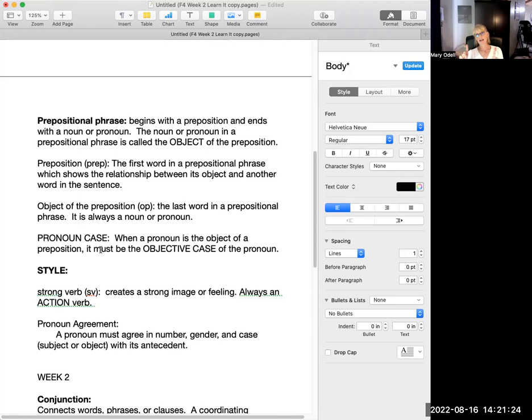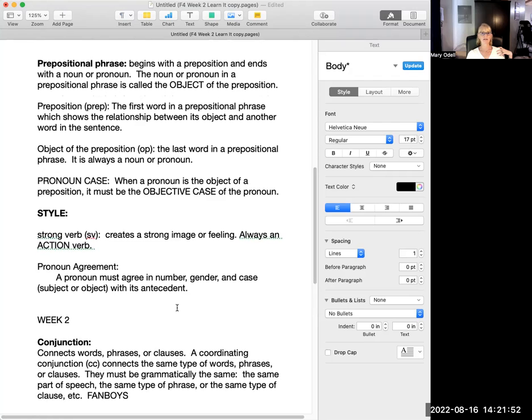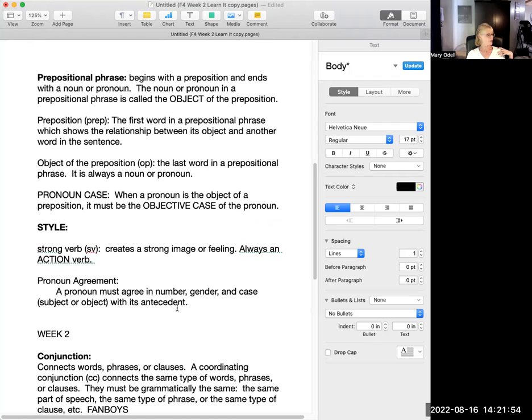I is subject case of a personal pronoun. Me is the object case. He is the subject case. Him is the object case. She is a subject case, so that would be a pronoun that's a subject of a clause. Or her, which is the object. So that would be an object of a preposition. You need to know which one to use. So know the difference between subject case and object case, because those are things that you may see wrong that you need to change in the future.